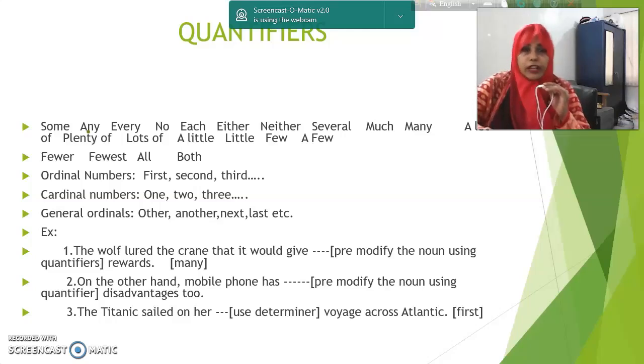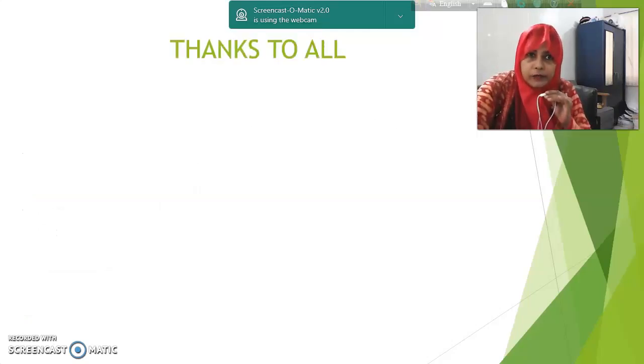disadvantages too. You can use many or some. Number 3, the Titanic sailed on her dash voyage across the Atlantic. First voyage. You can see first is an ordinal number and it belongs to quantifiers.